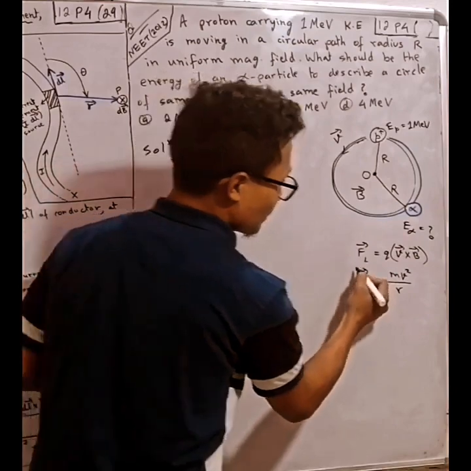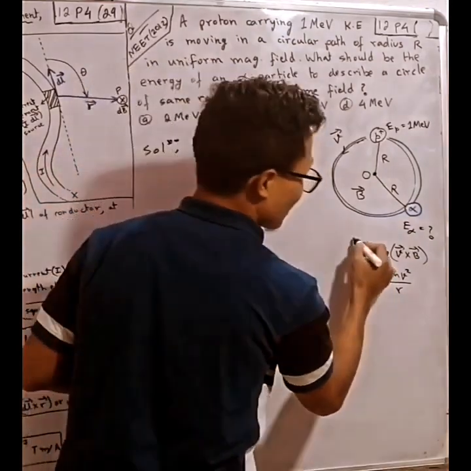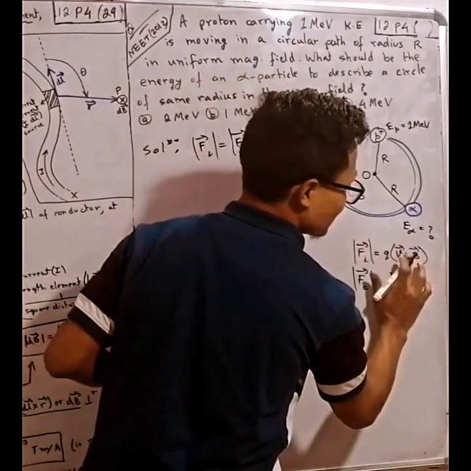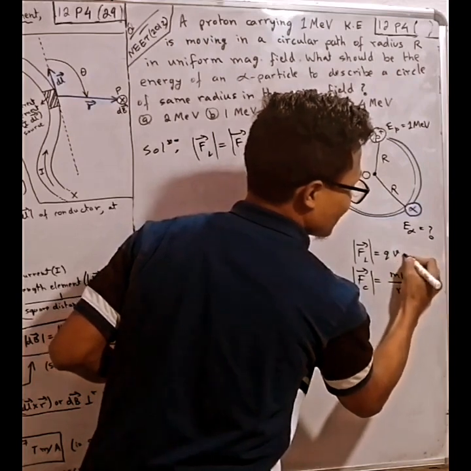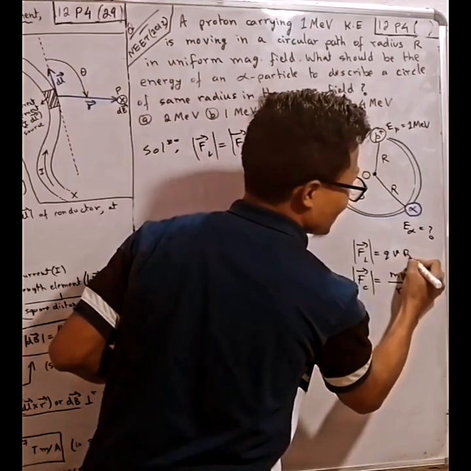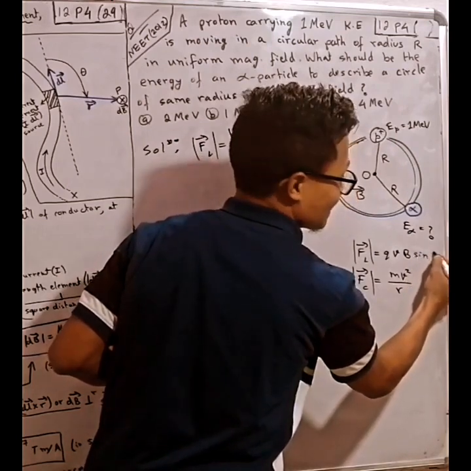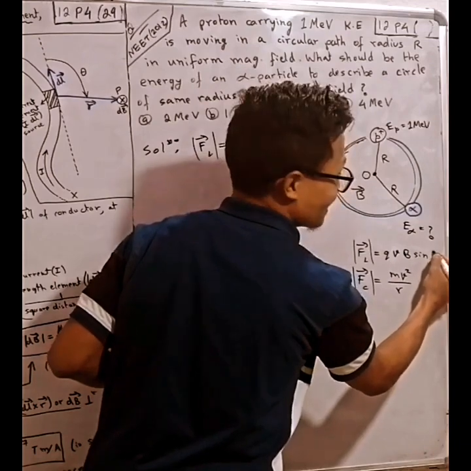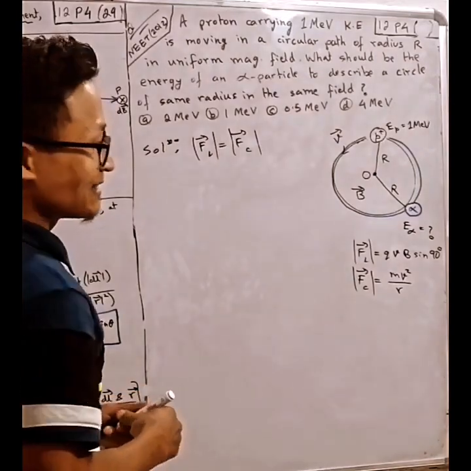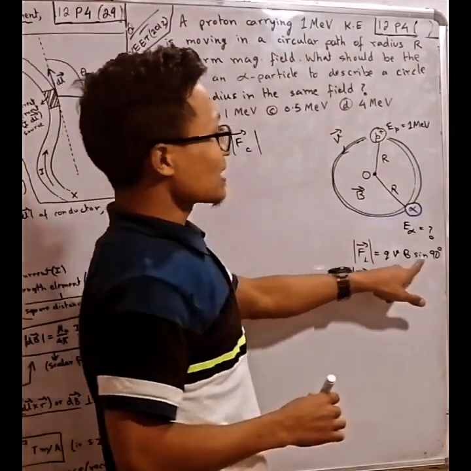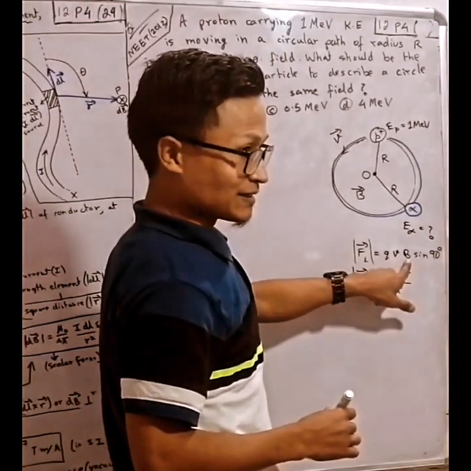Okay, so now we'll take the modulus. If we take the modulus here, it will be q, v, B, sine of how much? Sine 90 degree. Why 90 degree? What is theta? Theta is the angle between the velocity of the particle and the magnetic field.